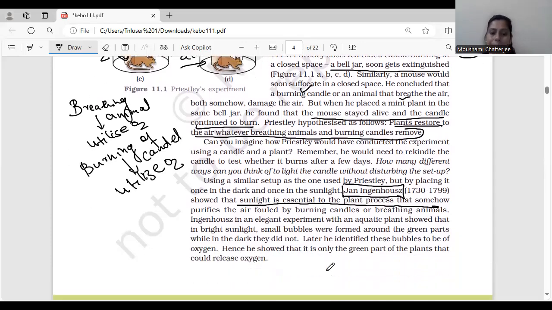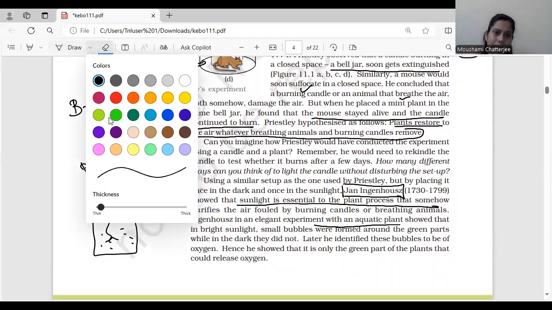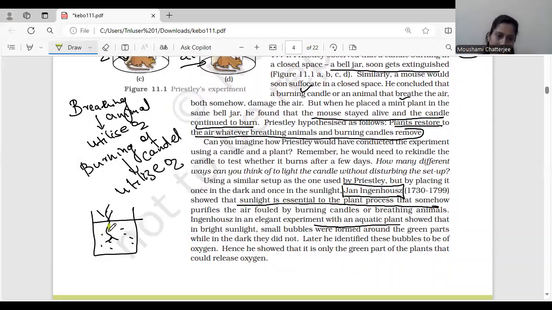So what did Ingenhousz do? Ingenhousz did an experiment. Okay. So Ingenhousz did an experiment with aquatic plants. उन्होंने aquatic plants को लिया एक container में. This was the aquatic plants which was growing in the water. Now what happened is he found that the green part of the plant was, for example, we see that this is the green part.